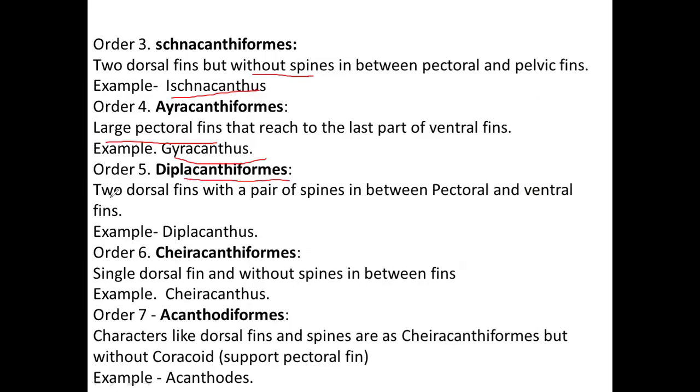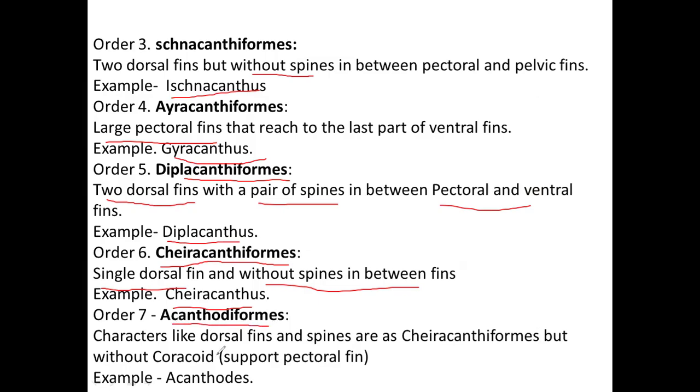Order 5, Diplacanthiformes. You can see two dorsal fins with a pair of spines, that is, four spines between the pectoral and the ventral fins. The example is Diplacanthus. Next, order 6 is Cheiracanthiformes. They have a single dorsal fin and no spines between the fins. The example is Cheiracanthus.